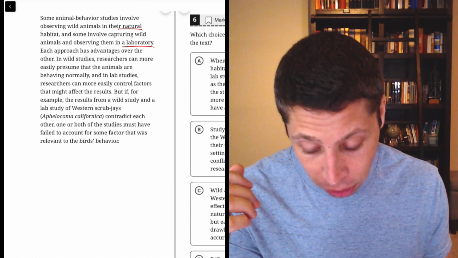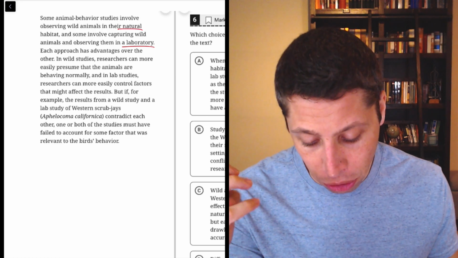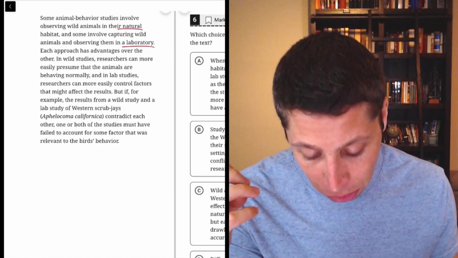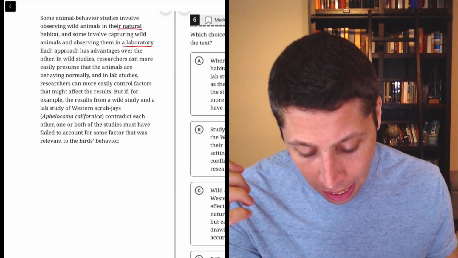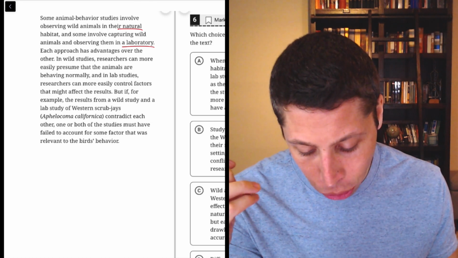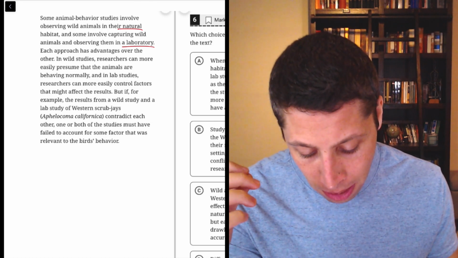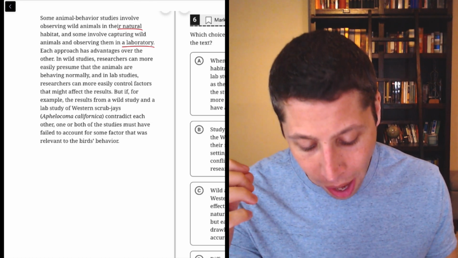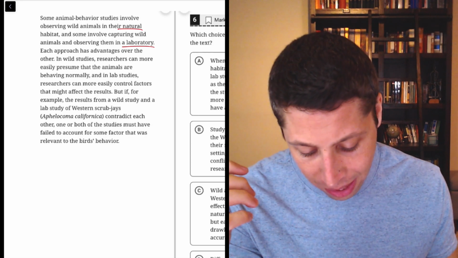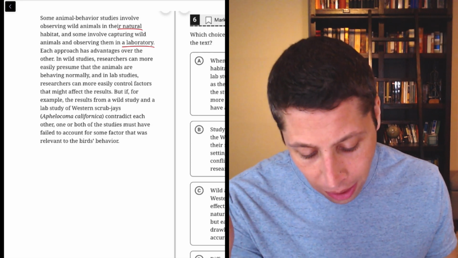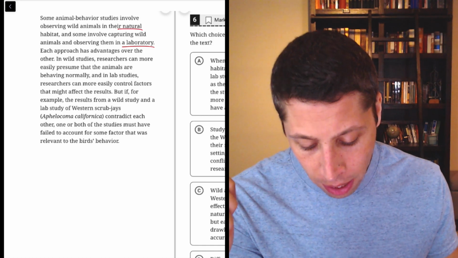Each approach has advantages over the other. In wild studies, researchers can more easily presume the animals are behaving normally, and in lab studies, researchers can more easily control factors that might affect the results. But if, for example, the results from a wild study and a lab study of western scrub jays contradict each other, one or both of the studies must have failed to account for some factor that was relevant to the